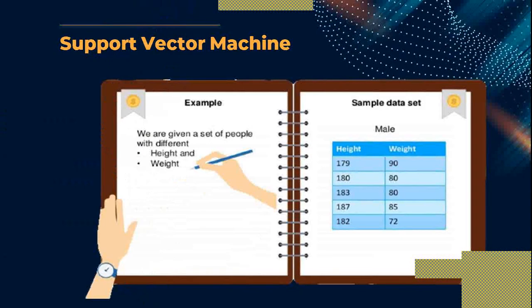And for the male category, the sample data are 179 height, 90 weight; 180 centimeters height, 80 weight, and so on. So I have the two categorical data, male and female, weight versus height.